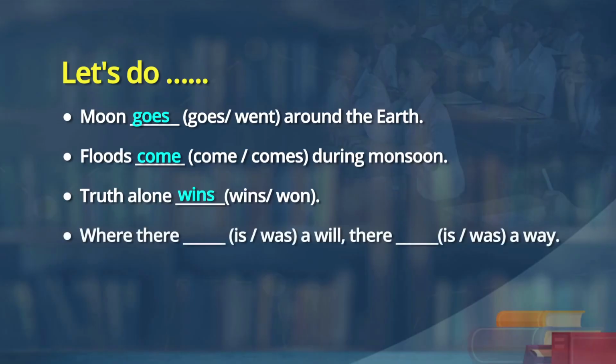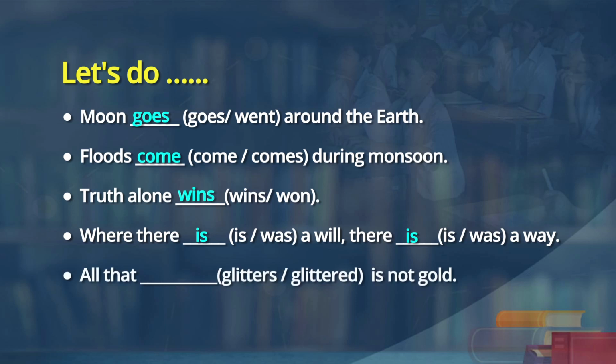Learners, do you know what that is? Satyameva Jayate. Yes, sir. So, Gandhiji said truth alone wins at the end of the day, at the end of the events. Where there is a will or there was a will, there is a way or there was a way. Where there is a will, there is a way. Okay. Kriti, you must have noticed this is a proverb. So, all proverbs are also set in present tense. Then all that glitters or glittered is not gold. All that glitters is not gold. Okay. This is a proverb.